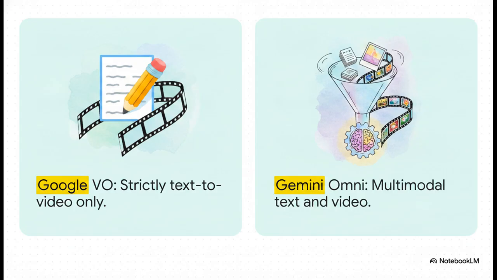And Omni, it is fully multimodal. That means you can throw text, an image, or literally another video at it, mix the whole shebang together, and the engine just figures out what you're trying to make. You can literally just talk to it in plain English.